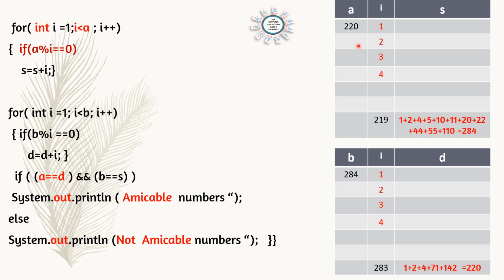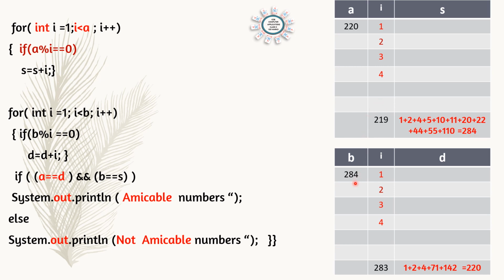Keep in mind, a is the first number, its factors are stored in s. b is the second number, its factors are stored in d. According to the condition of amicable numbers, the first number should be equal to the factors of the second number, that is 220 here in d, and the second number should be equal to the sum of factors of the first number.